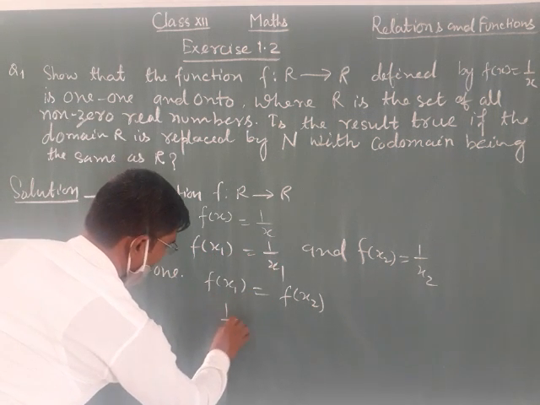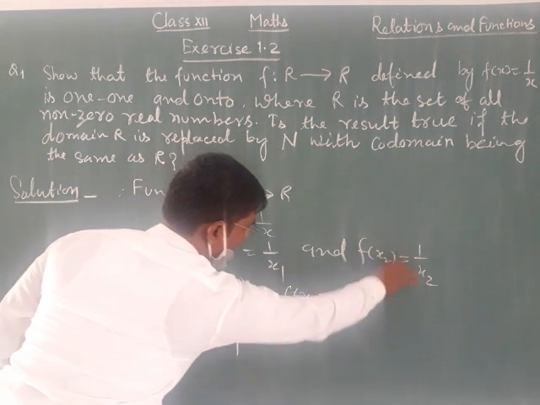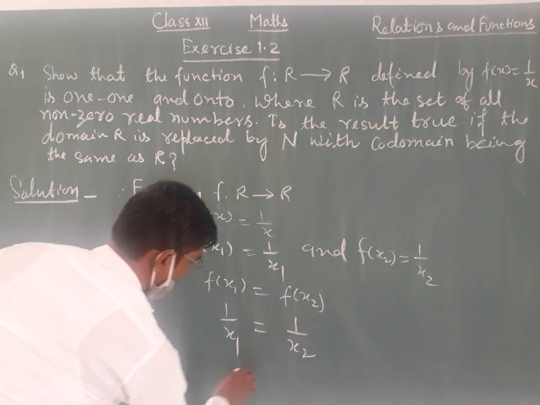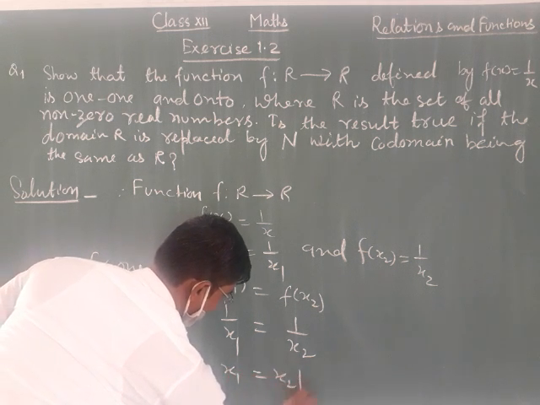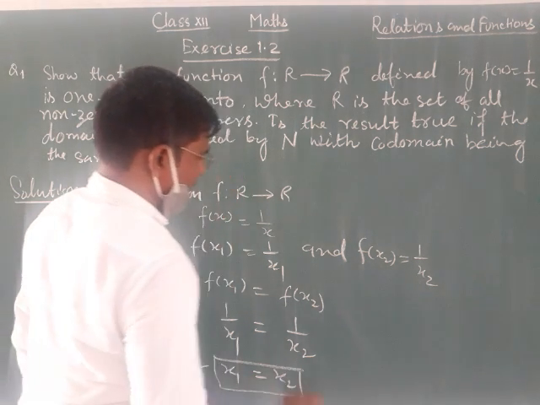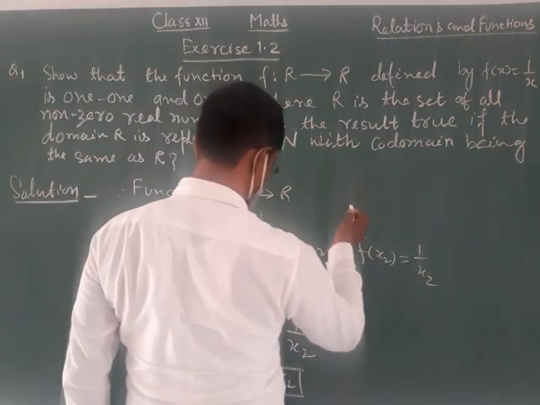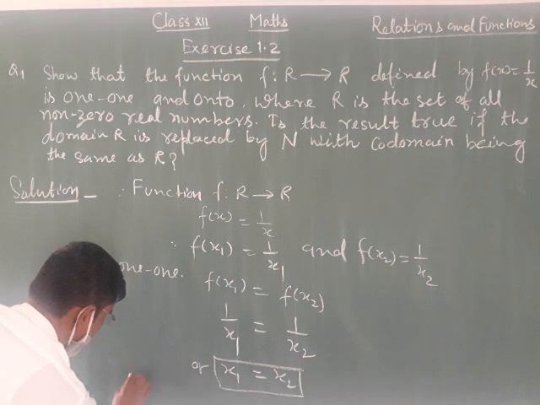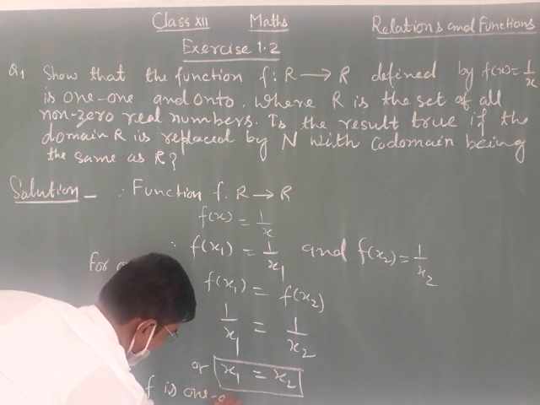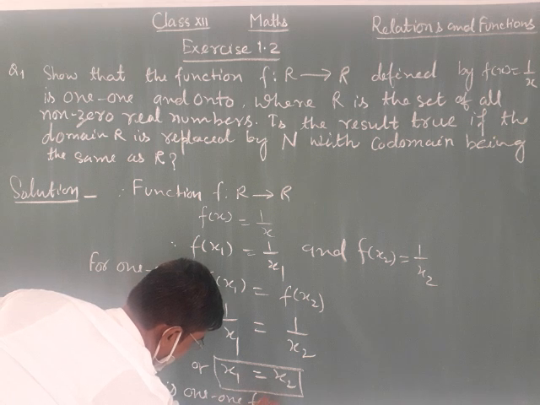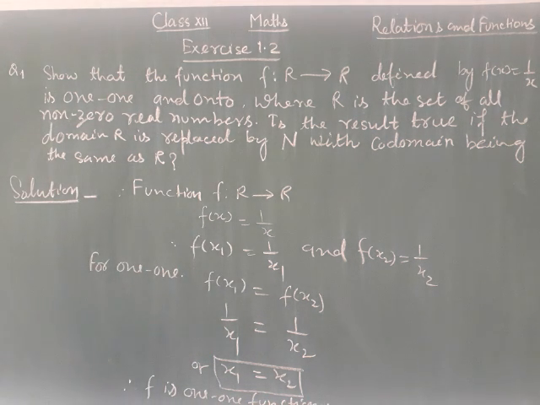Put here 1 by x1 is equal to 1 by x2, or x1 is equal to x2. Therefore f is a one-one function. F is a one-one function.